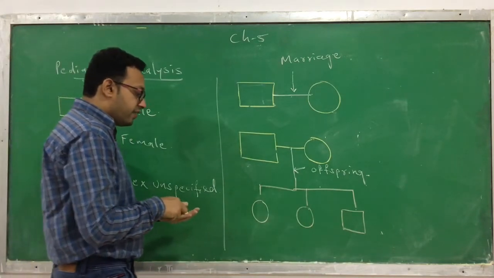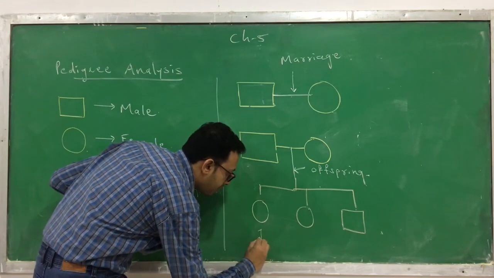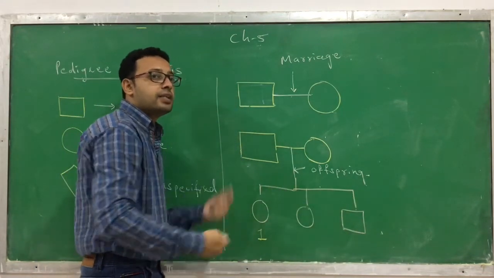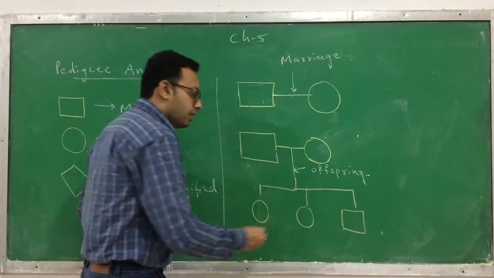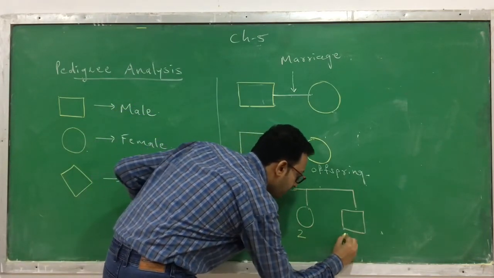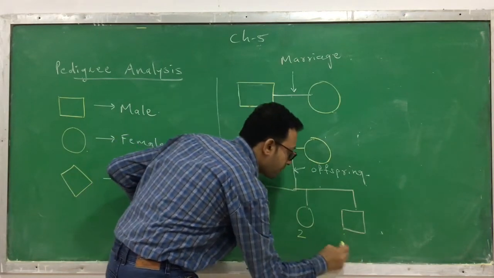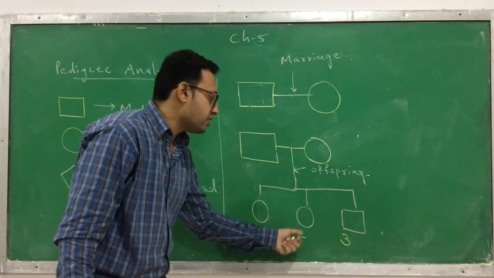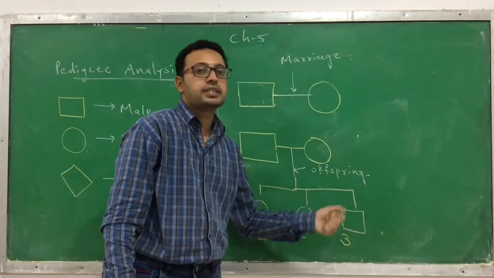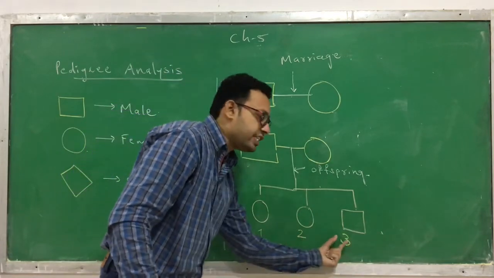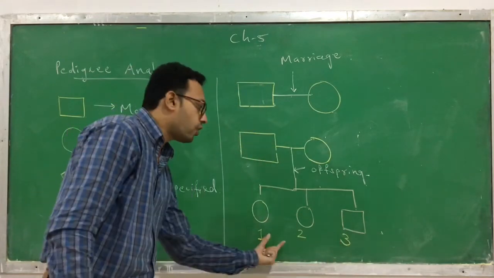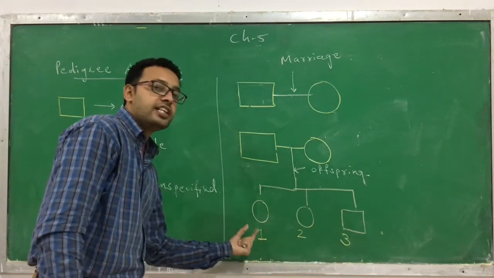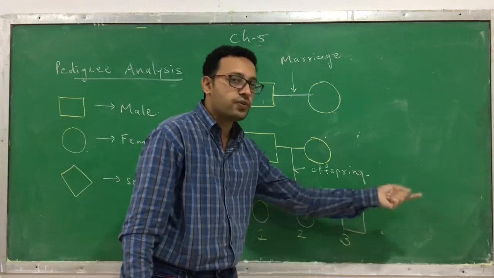Here the first child that is produced is given the number 1. The sequence is according to birth. This is the first daughter, this is the second daughter, and this is the first son, the 3rd child. The first child is a daughter, the second child is a daughter, the third child is a son. So this is the order in which the birth occurs. Who came first, whose birth was first, whose birth was second, whose birth was third. So they are denoted as numbers 1, 2, 3, 4 and so on.